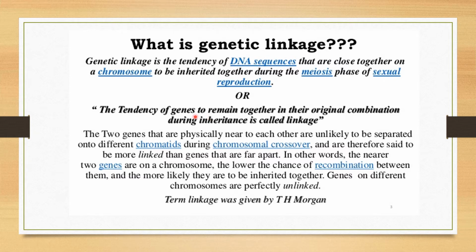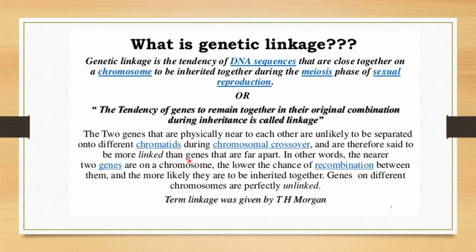Okay, next, two genes that are physically near to each other are unlikely to be separated onto different chromatids during chromosomal crossover. Chromosomal crossover means the crossing over of the chromatids which takes place during meiosis 1. Such genes are therefore said to be more linked than genes that are far apart.